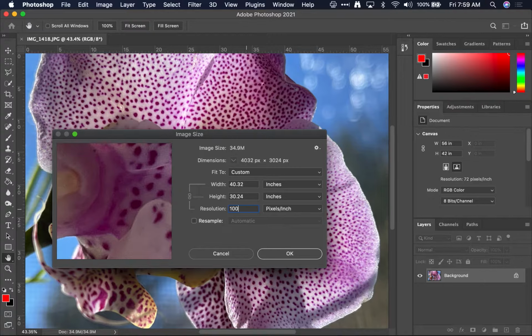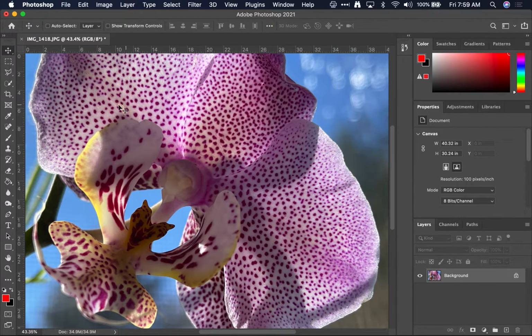But since this is going to be going onto a website, we're going to put the resolution at 100. And notice nothing actually changed with the dimensions here because I turned off resampling. And that's a little bit about the pixel dimensions for this image. I'm just going to hit OK. And what that did is just set the resolution to 100 pixels per inch.